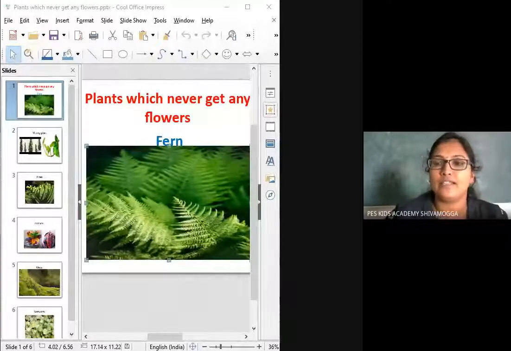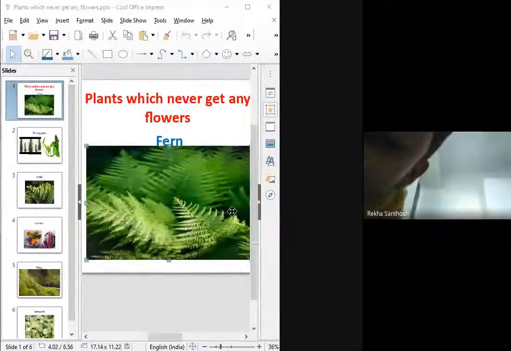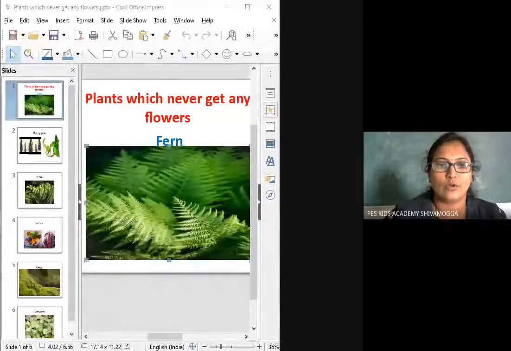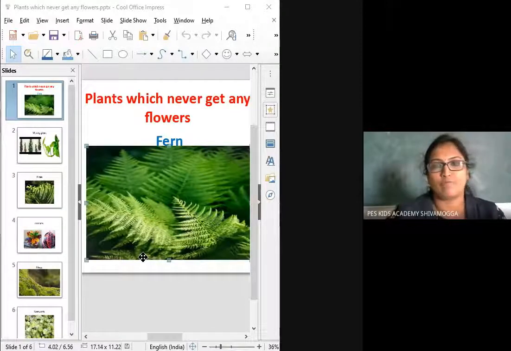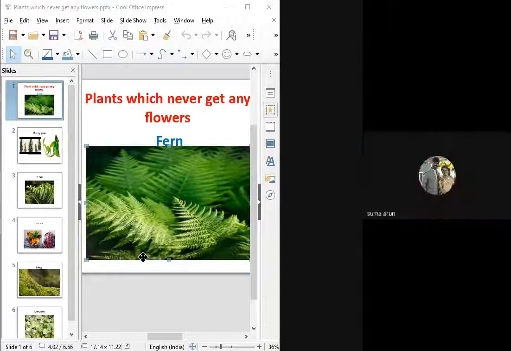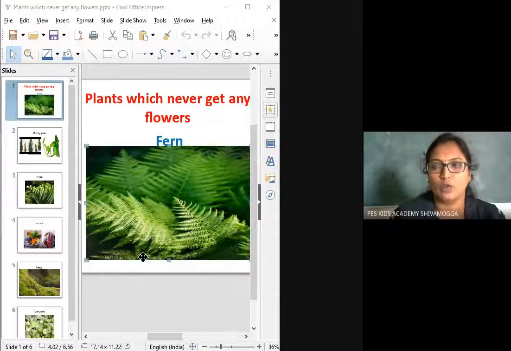You can see this fern picture. The fern plant grows on other big plants. It will grow on the other plant, or wherever some moisture content is there, even on old houses. You can see these types of plants there. What is the name of this plant?